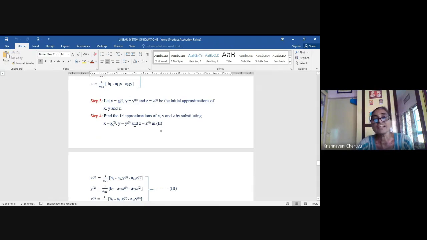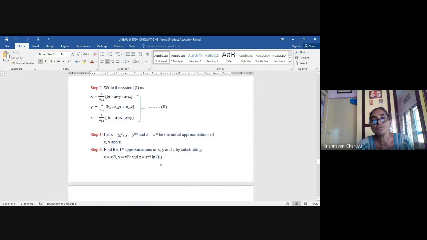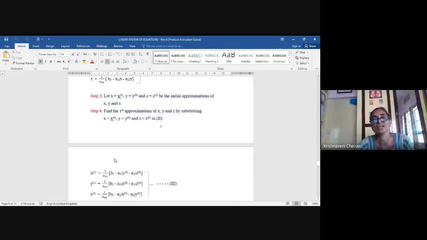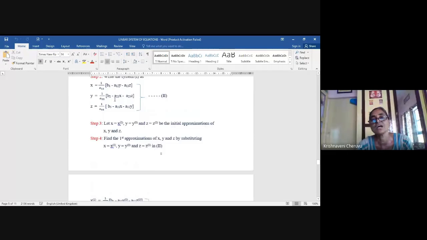So first find the first approximate value. What you have to do? You put x(0), y(0), z(0) in the equation for x to get x(1). What did I do here? In place of y, I put y(0), and in place of z, I put z(0), to get x(1). And to get y(1), what did I do? I put x(0) in place of x, and z(0) in place of z.